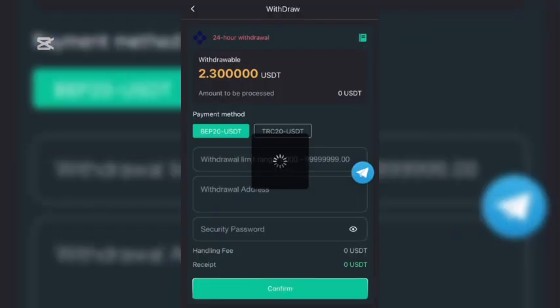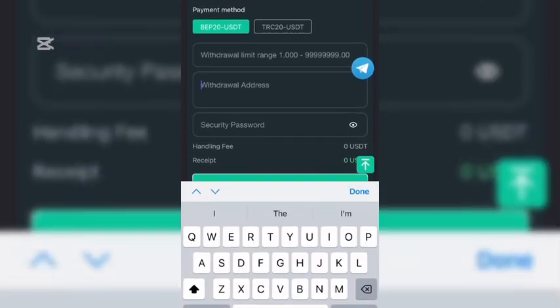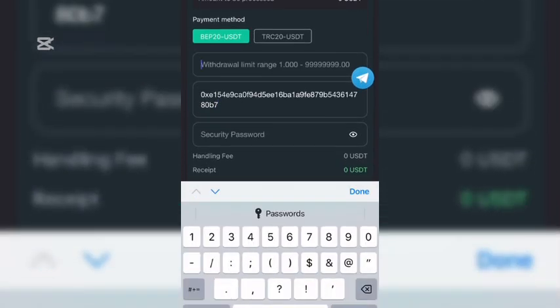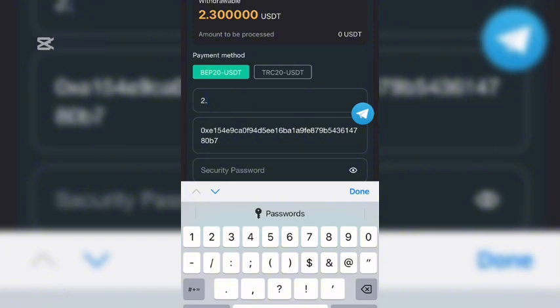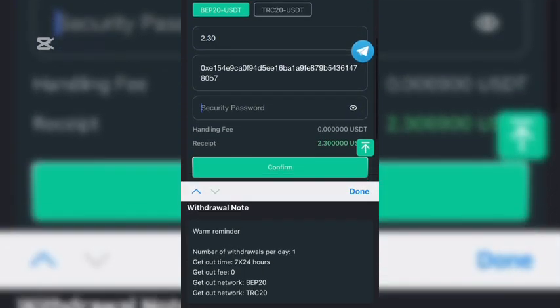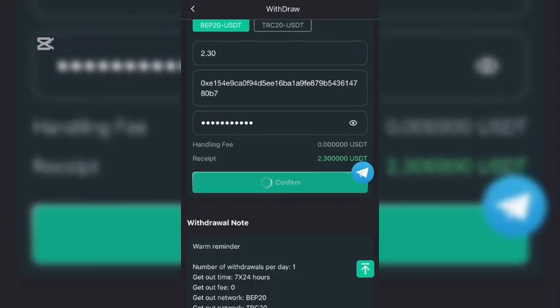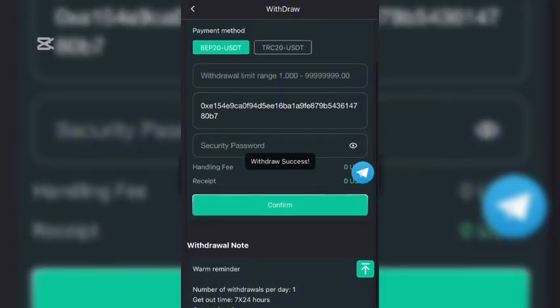Once you come back to the site, guys, we are going to make instant withdrawal from this side by long pressing the withdrawal address here. Then enter the amount, which is 2.30 USDT. Enter your withdrawal password. Once you enter your withdrawal password, we are going to make instant withdrawal from this side to be sure that the platform is really unique and amazing. So you hit withdrawal.